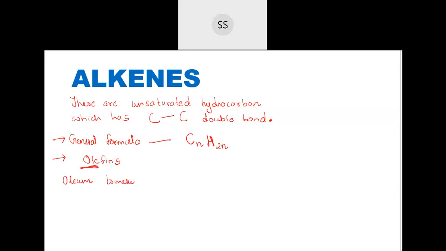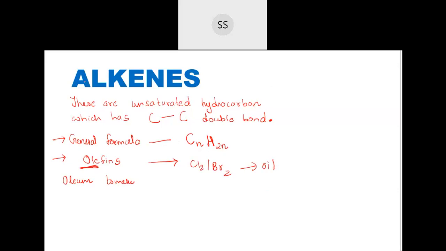That means if you make the lower members of alkenes react with chlorine or bromine, they were found to give oily compounds. The compounds were in the form of oils, so they were named as olefins.